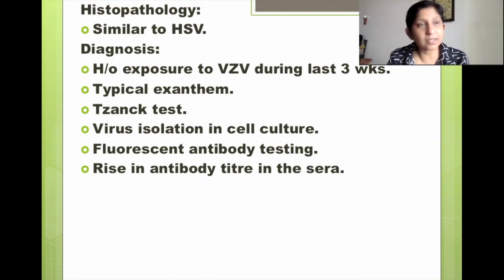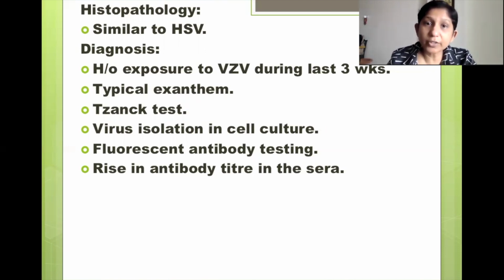Or you can do a Tzanck test. A Tzanck test is when you take the smear from a vesicle or the area surrounding it, and you just stain it with H&E and see it under a slide, a cytological test. You would find Tzanck cells. Tzanck cells are those acantholytic cells which are part of the stratum spinosum and are not attached to each other by any cell junctions like desmosomes. So you would find these typical Tzanck cells in other vesicular bullous lesions like pemphigus. So it's not characteristic of the disease, but yeah, it can be seen in these viral infections as well as in pemphigus vulgaris.